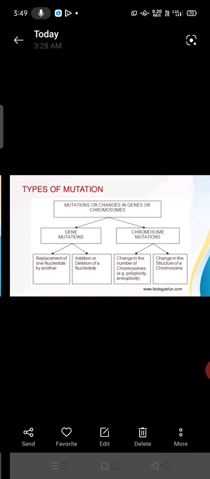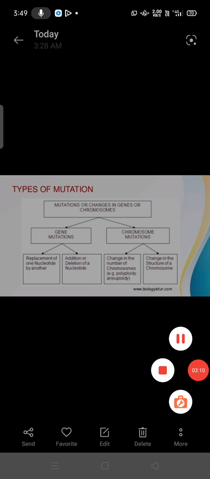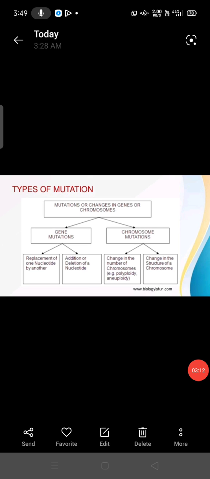Okay, so next, which are the types of mutation? Mutations are changes in genes or chromosomes. First I told gene mutation, second I told chromosome mutation. Okay, and here, replacement of one nucleotide by another, or addition or deletion of a nucleotide, will come under gene mutation. And the second we call chromosome mutation. So which types are there in each?